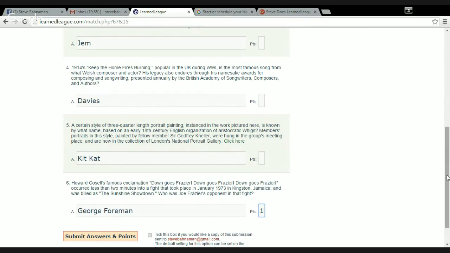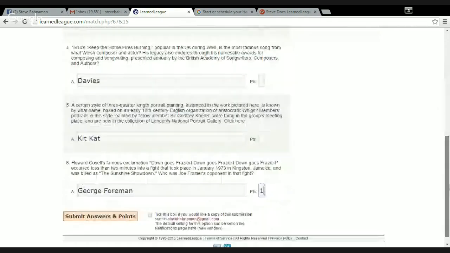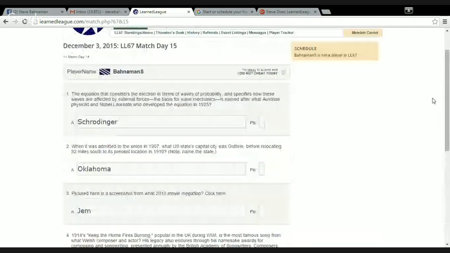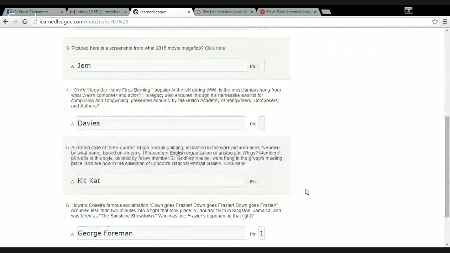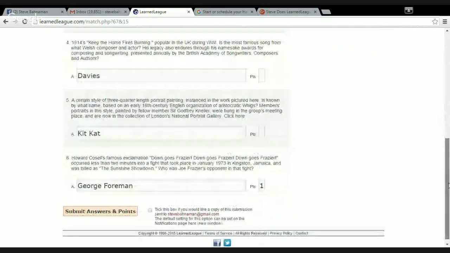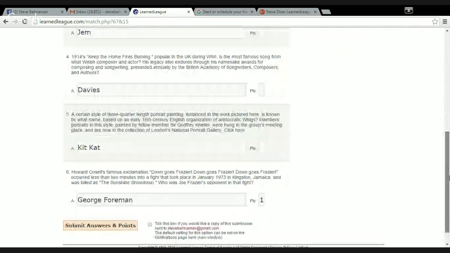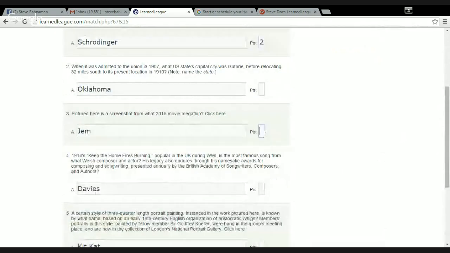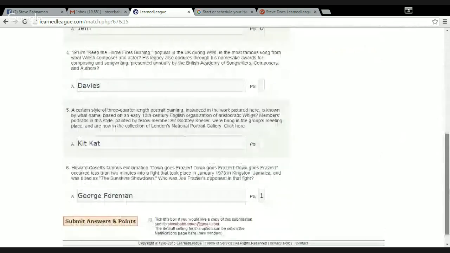That said, I think there are maybe 2 things that are going to be harder for people on average. I think Schrodinger is going to be harder for people on average. I certainly think that Davies and Kit Kat are going to be harder for people on average. So, defending against a generic Rundle, I'm going to put the 1 on Foreman. I'm going to put the 0 on Jem. I'm going to put the 1 on Guthrie, I think.